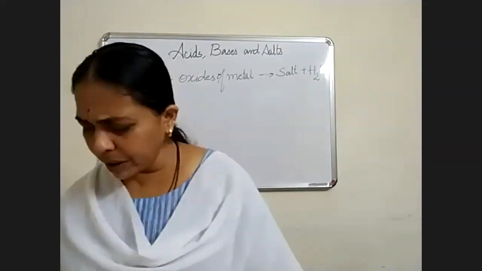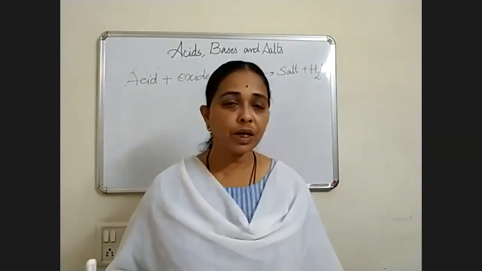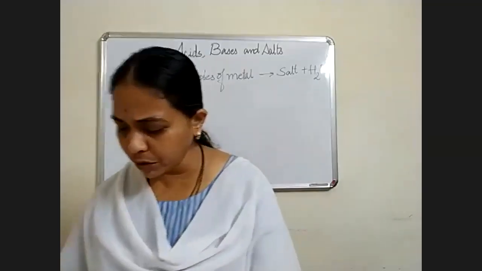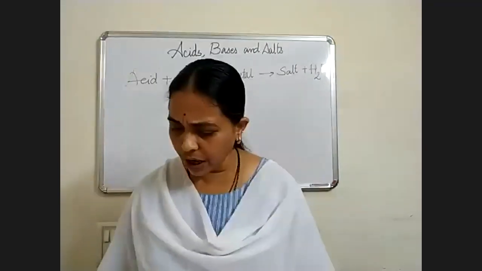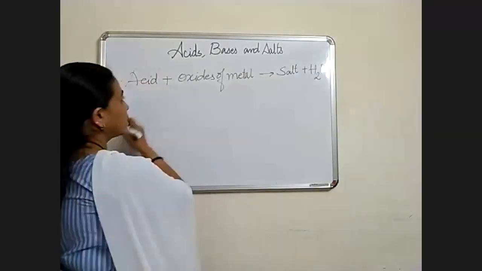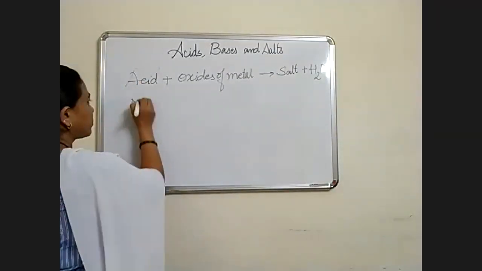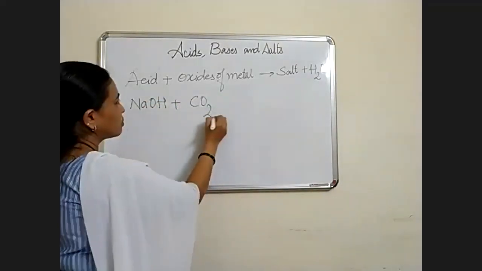So, reaction of base with oxides of non-metal, I have told you. Examples are given in your textbook. The base is NaOH, and the oxide of non-metal is CO2. I will write here: NaOH plus CO2.